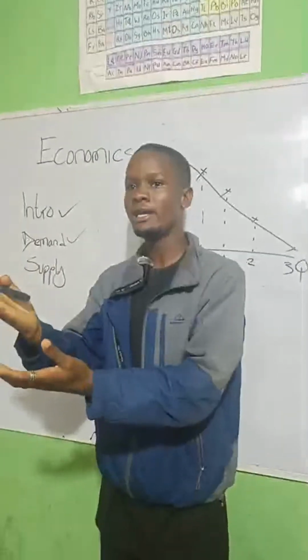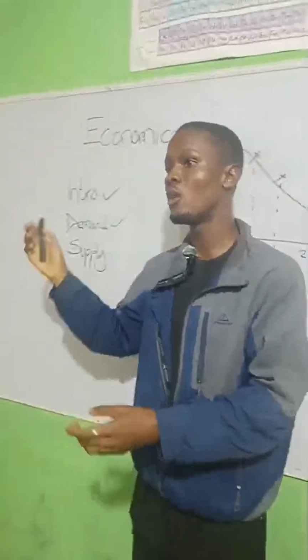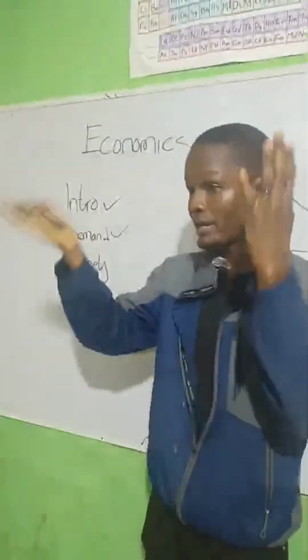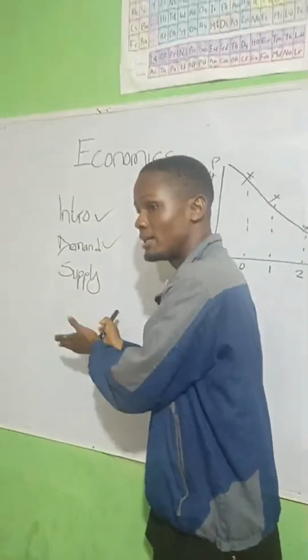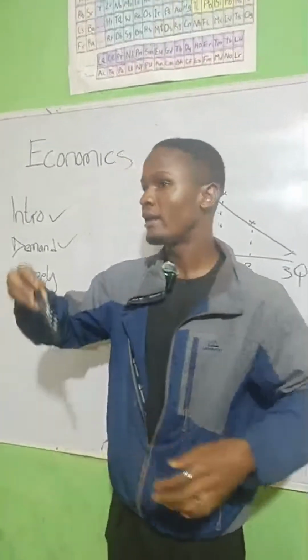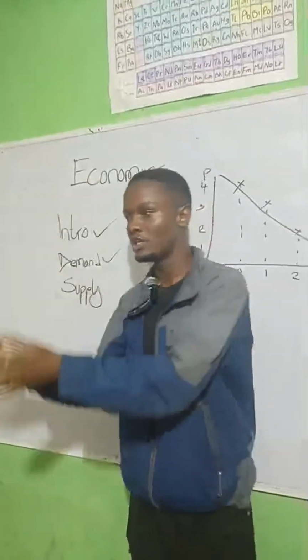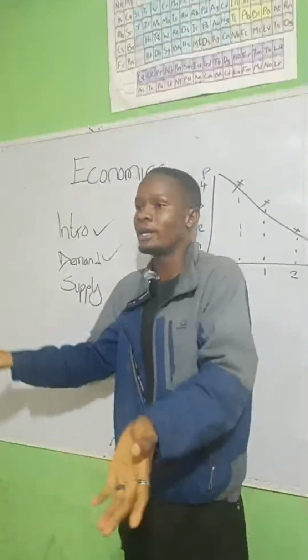Do you understand? If you see any question where they say the price increased from so many naira to so many naira, what will happen? Automatically you know that by default it is what? Quantity demanded or quantity supplied. Do we understand what I'm trying to say? But if you see, let's say, this particular person's income increased, or the state changed, let's say as a result of weather.